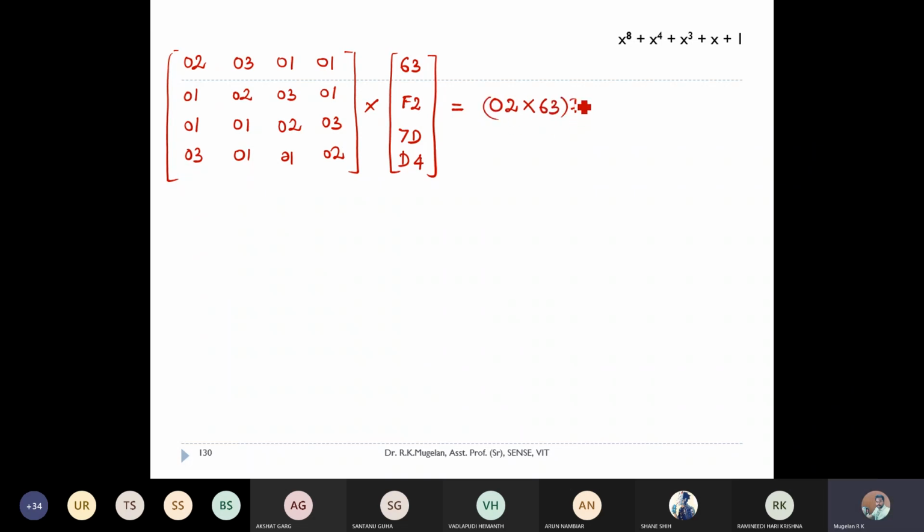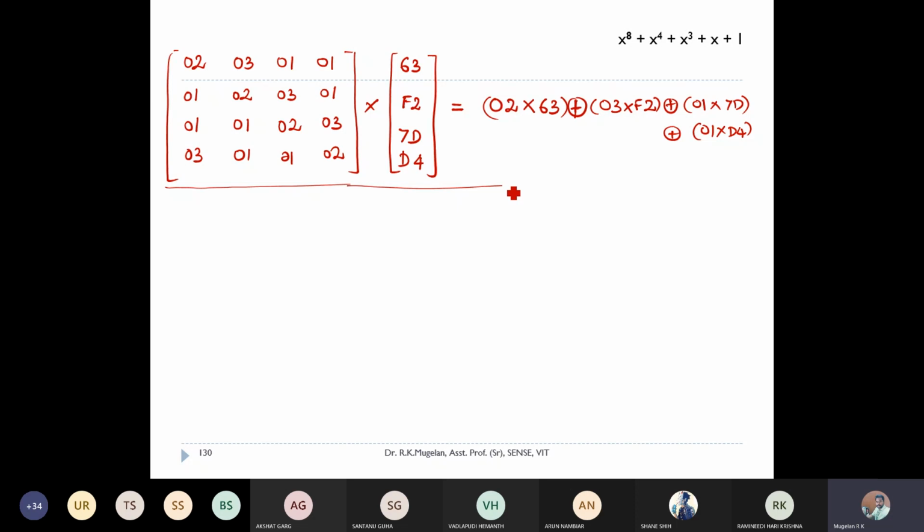Then XOR. Here all the additions will be in terms of XOR operation. Next comes 03, which is going to be multiplied with F2. XOR with 01 multiplied with 70. Again XOR with 01 multiplied with D4. This is the operation which I'm going to do.